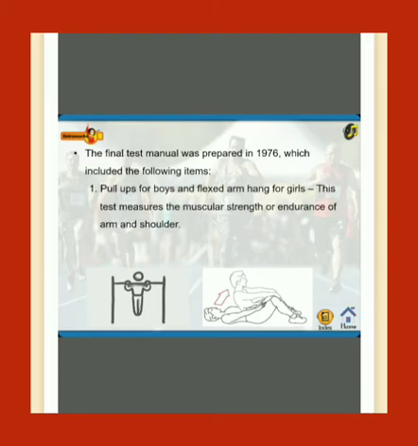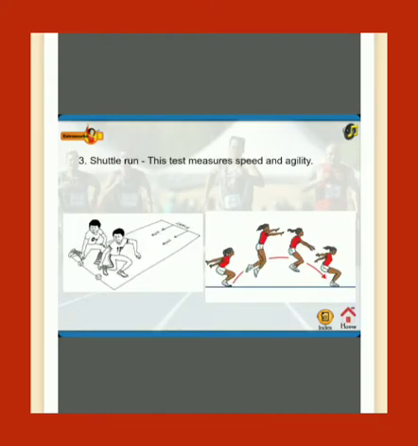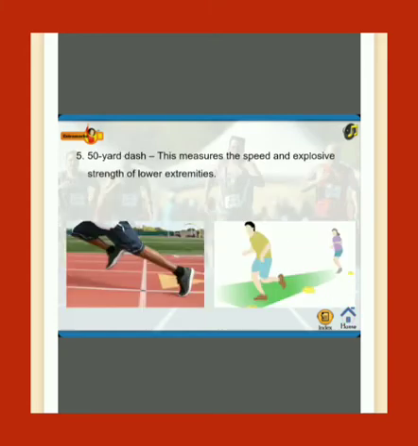1. Pull-ups for boys and flexed arm hang for girls. This test measures the muscular strength or endurance of arm and shoulder. 2. Bent knee sit-ups. This test measures agility. 4. Standing long jump. This test measures the explosive strength of legs. 5. 50-yard dash. This measures the speed and explosive strength of lower extremities. 6. 600-yard run-walk. This measures the cardiovascular endurance.